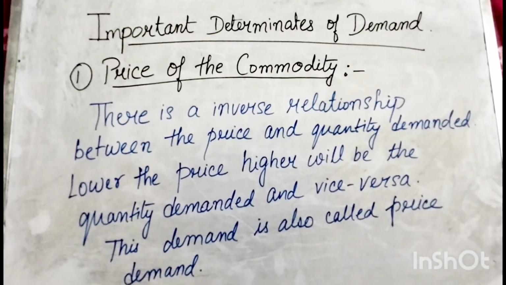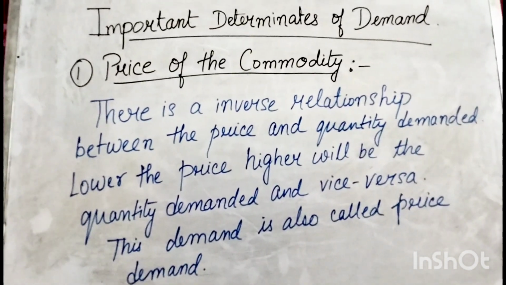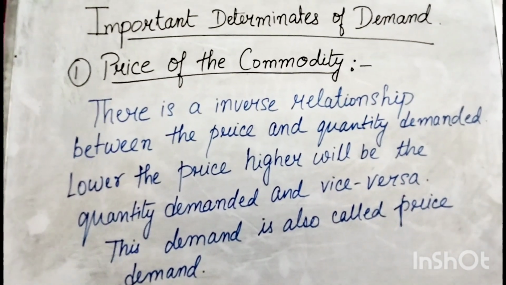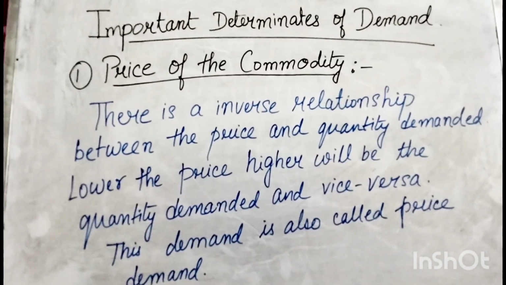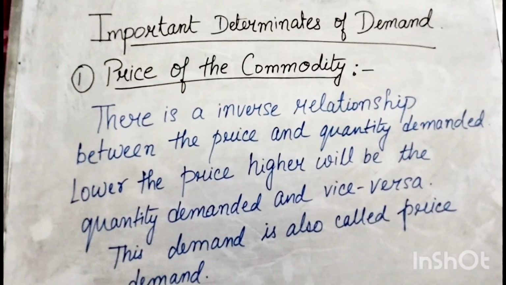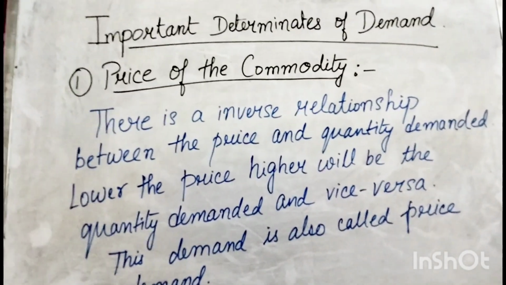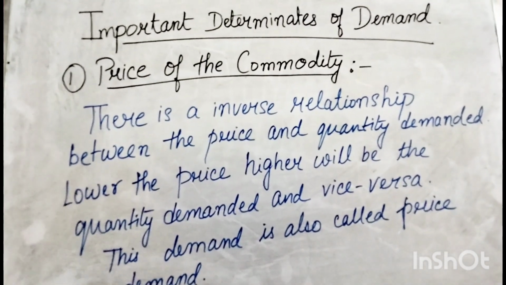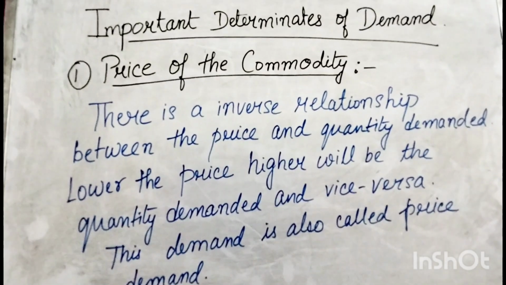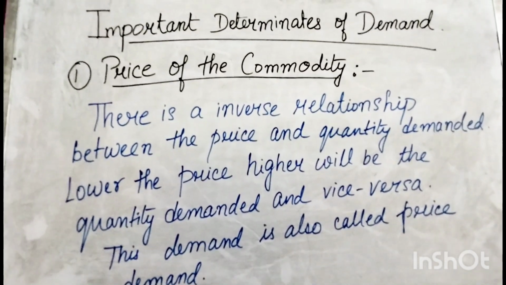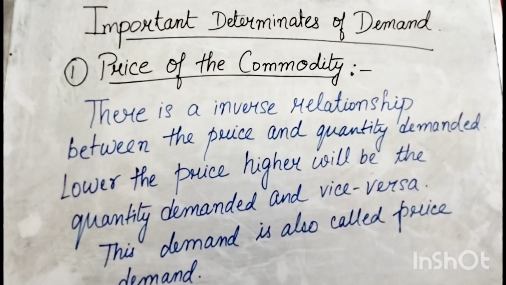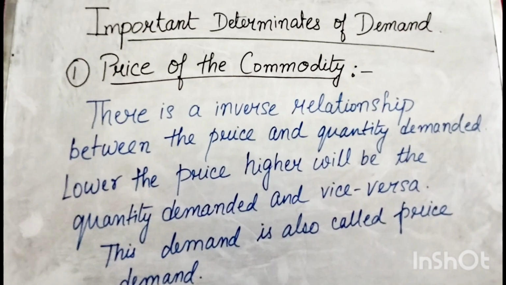So first is the price of a commodity. What is this price of a commodity? There is an inverse relationship between the price of a commodity and quantity demanded. That means lower the price, higher will be the quantity demanded, and vice versa. So this demand is also called the price demand. That means when the price of a commodity falls, the quantity demanded rises, and when the price of a commodity rises, the quantity demanded falls.